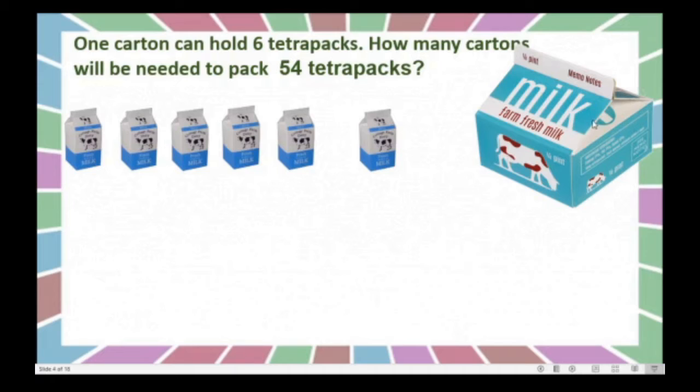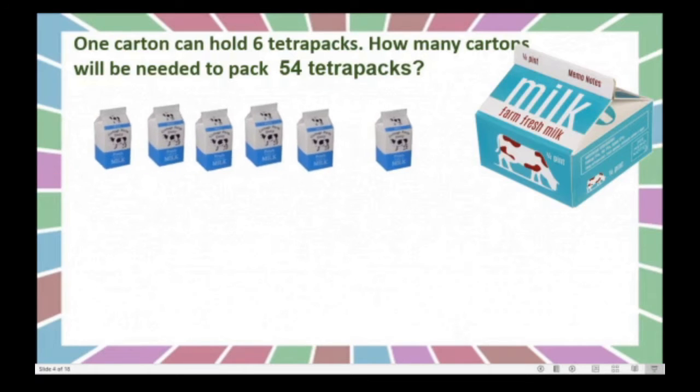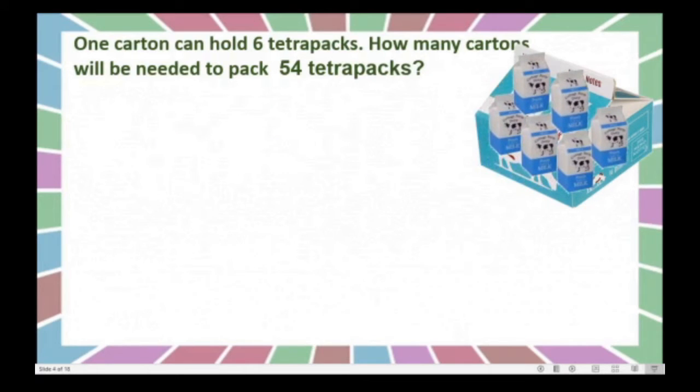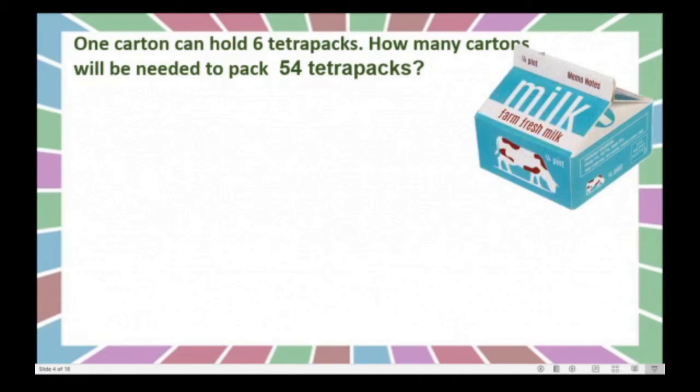In this carton, they arrange only 6. In one carton, we can keep only 6 Tetra Paks. Okay, we will try this. See here. Yes, I kept 6 Tetra Paks inside that carton.